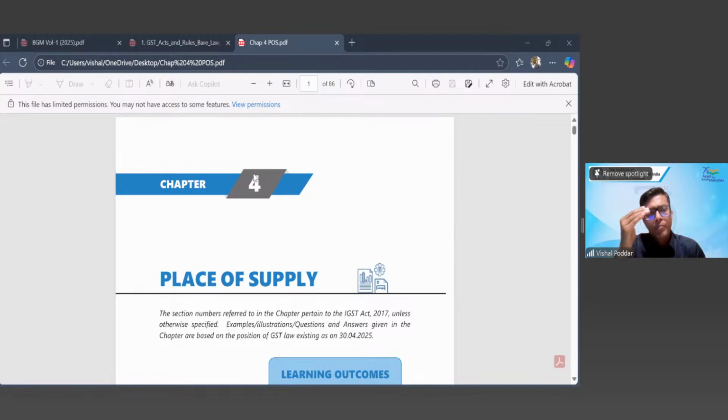Now, interestingly, in this whole transaction, what is happening? When in the first transaction you are a purchaser, immediately in the second transaction you become the seller. As purchaser, whatever GST you have paid, that is your input tax, which becomes your credit if you satisfy the conditions, which you will study in the next chapter. And once it is your credit, you are able to adjust it, set it off from your output tax. So eventually you end up paying tax only on your value addition.